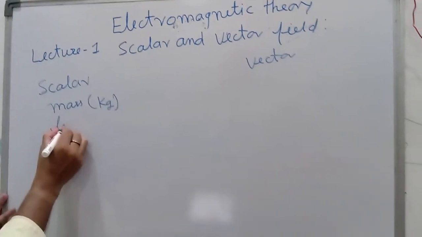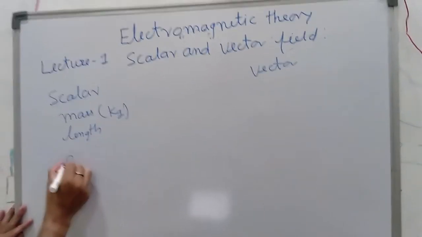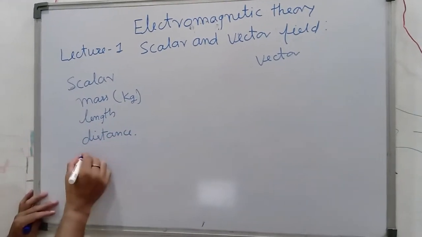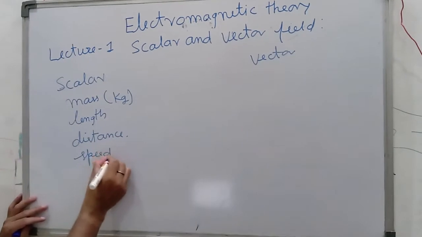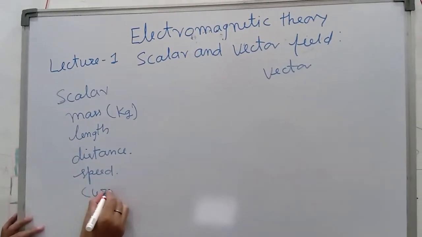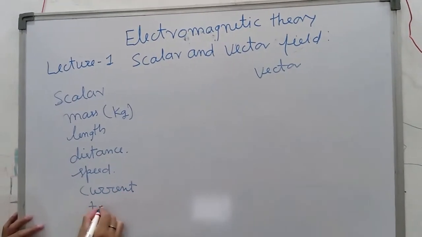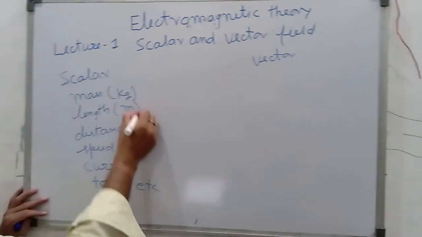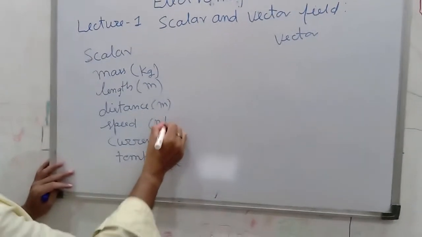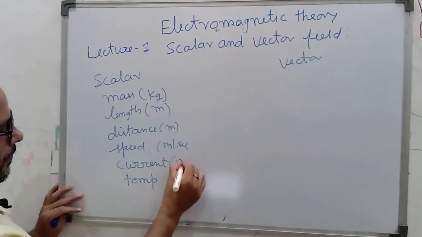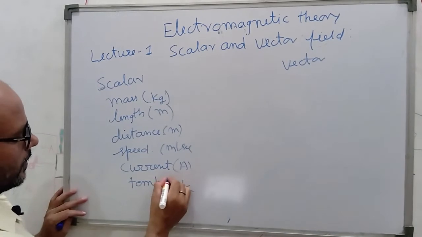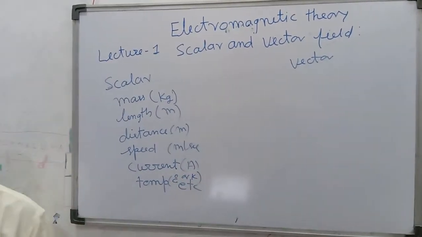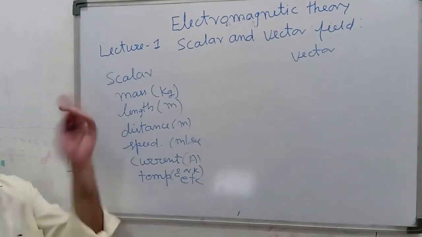Length, distance, speed, current, temperature, right, etc. The length unit is meter, speed is meter per second, current is ampere, temperature is degree Celsius or Kelvin. Energy is also a scalar quantity.